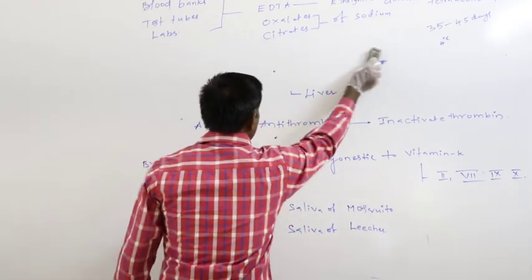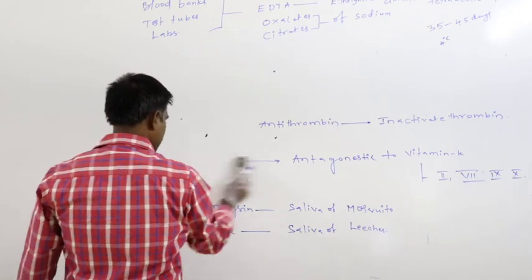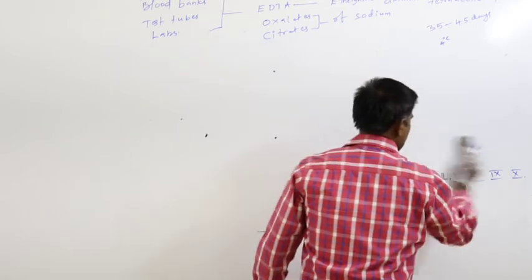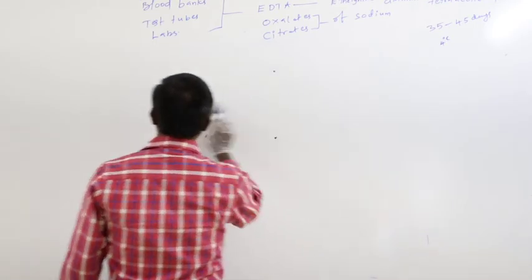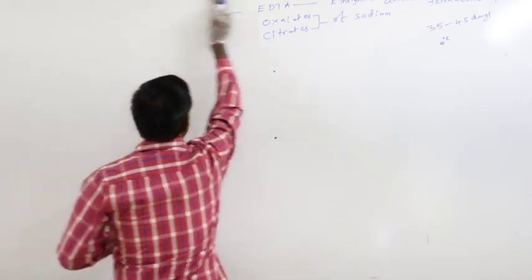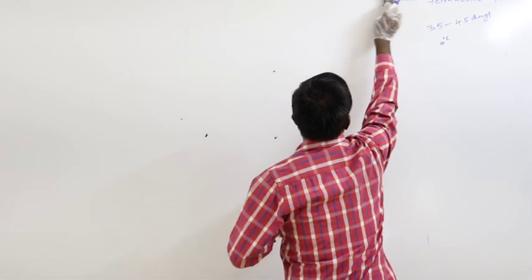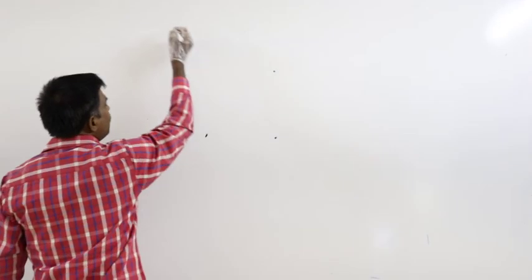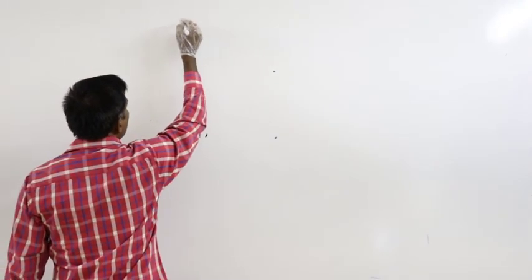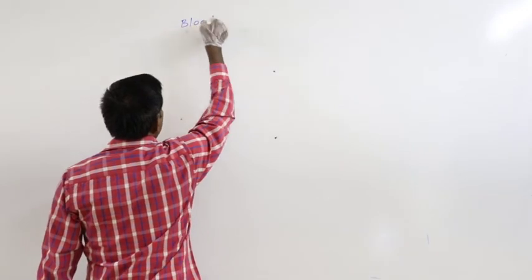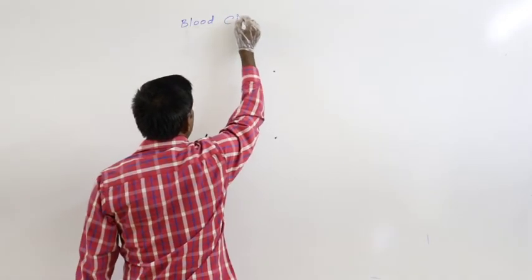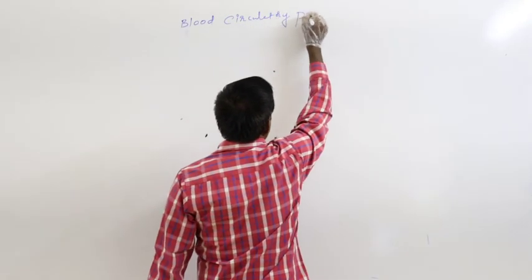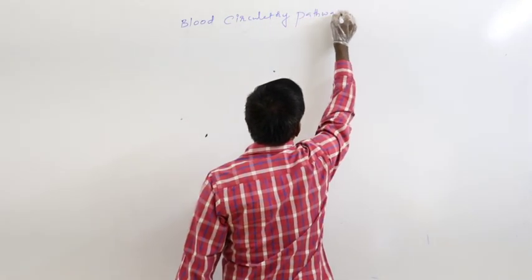Next continuation topic is blood circulatory pathways. What types of circulatory pathways are present in the animal world? Blood circulatory pathways.